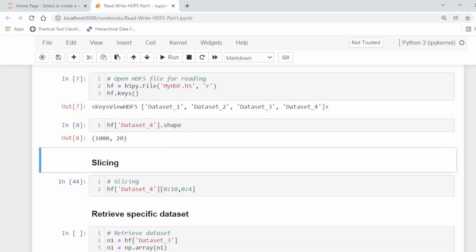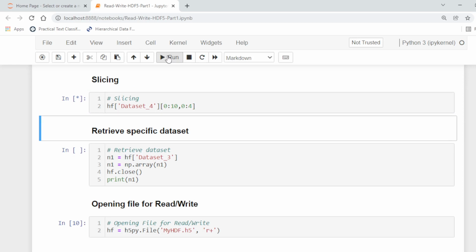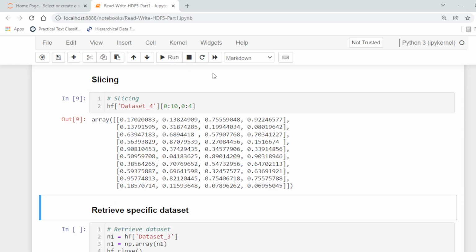It also supports slicing, in which we do not need to load the entire file into computer memory, but we can load subsets. As we know that data set 4 has 1000 rows and 20 columns, we want to load only the first 10 rows and first 4 columns. So we can use slicing, just like slicing a NumPy array. Because this was a random array, we can use slicing in this way.